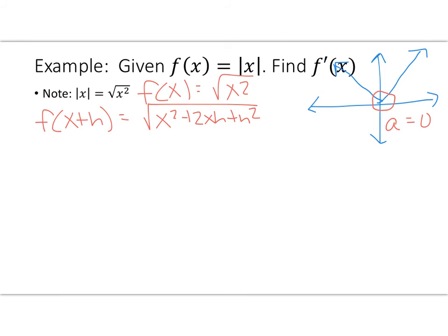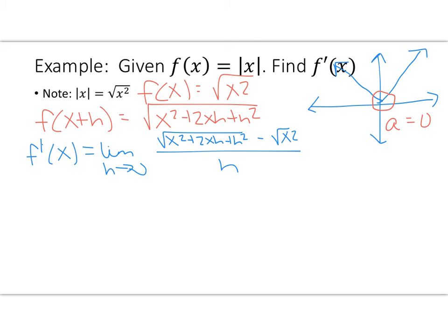So now to find my derivative, I use the limit formula. So f prime of x equals the limit as h approaches 0 of the square root of x squared plus 2xh plus h squared minus the square root of x squared all over h. Okay, so this is one of those radicals, so I'm going to multiply by my conjugate. My conjugate is the square root of x squared plus 2xh plus h squared plus the square root of x squared, and I'm doing that to the numerator and denominator.